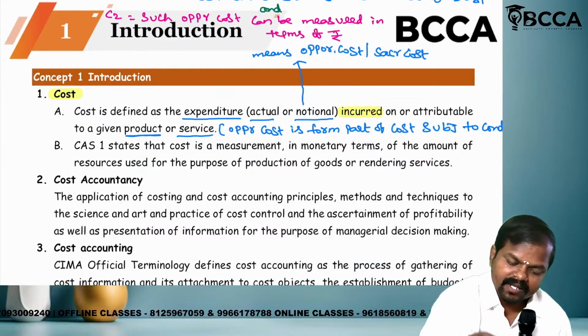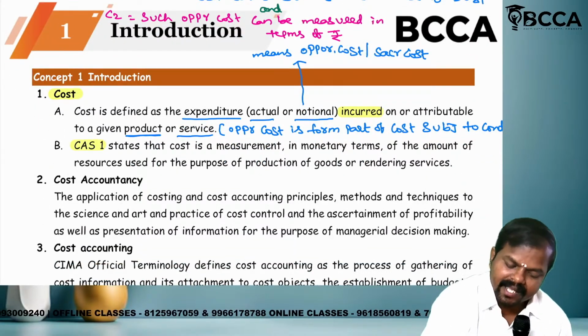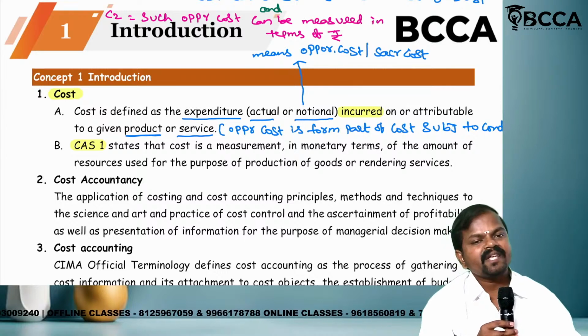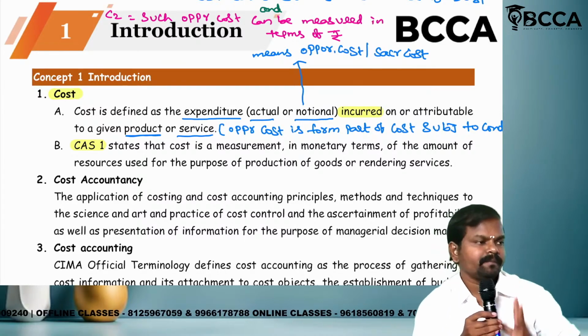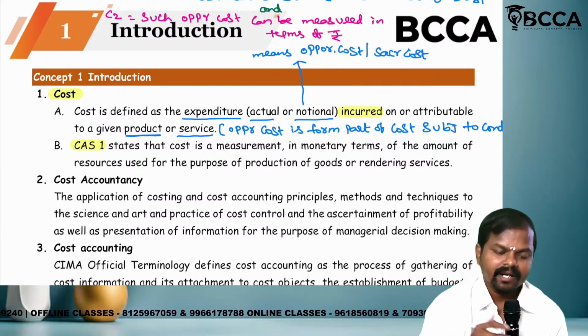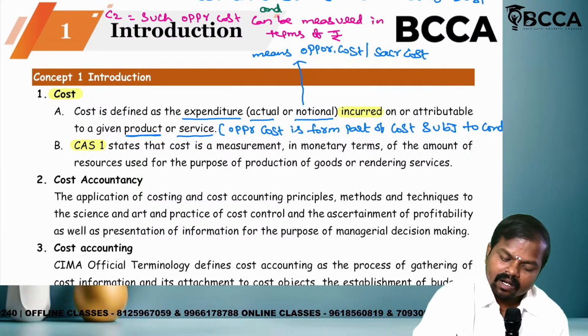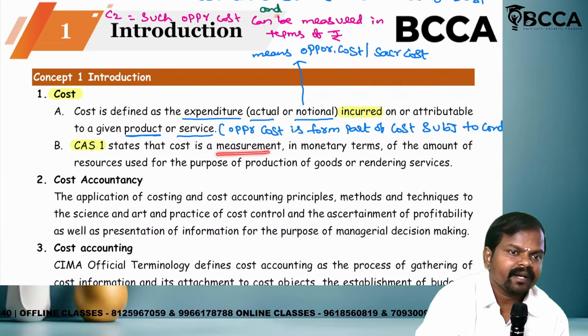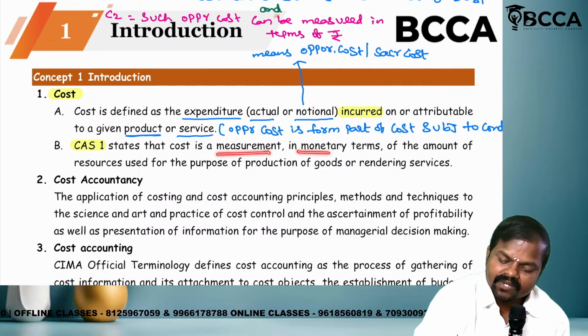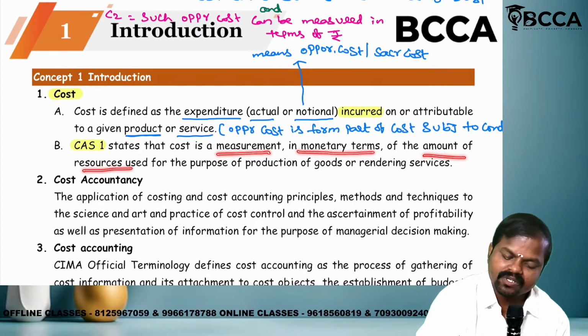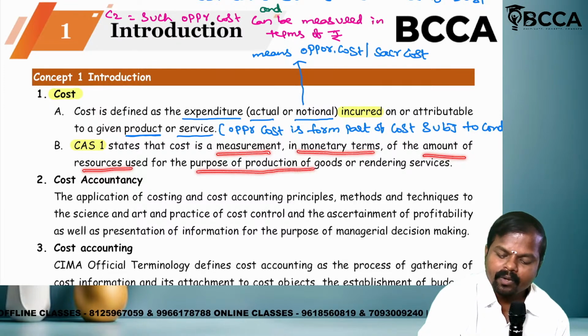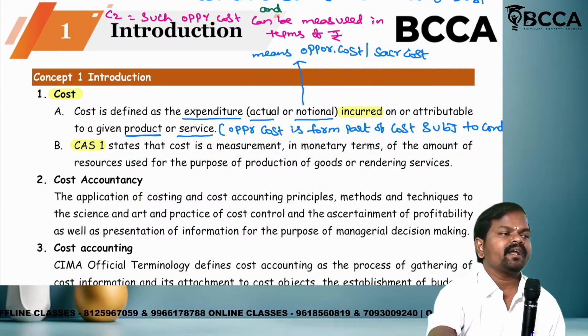Now listen carefully. Underline the word CAS 1. What is the full form of CAS? Cost Accounting Standard Number 1. It states that cost is a measurement in monetary terms of the amount of resources used for the purpose of production of goods or rendering of services.